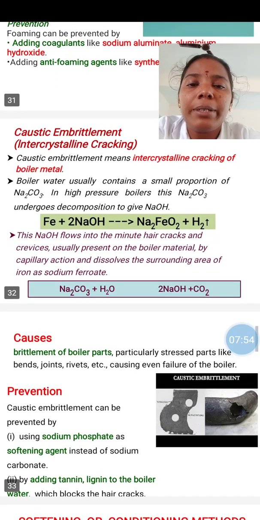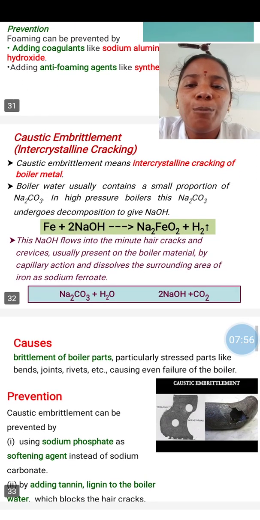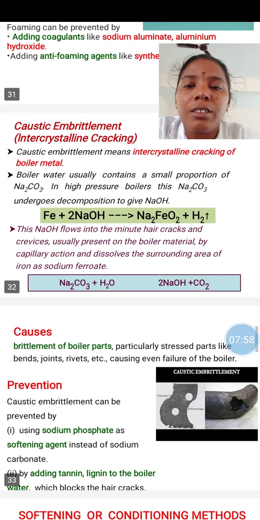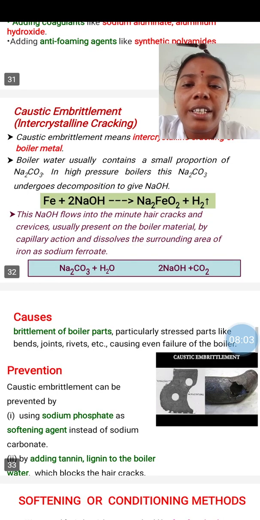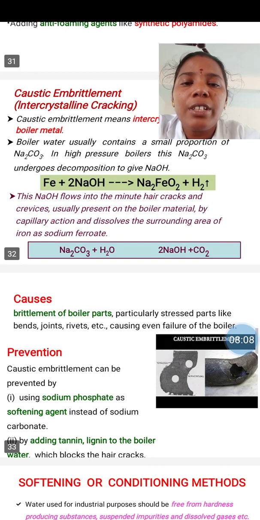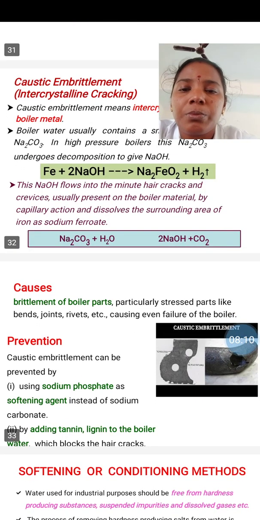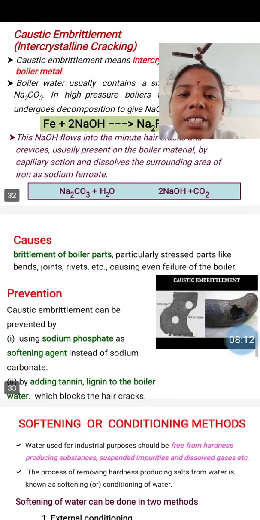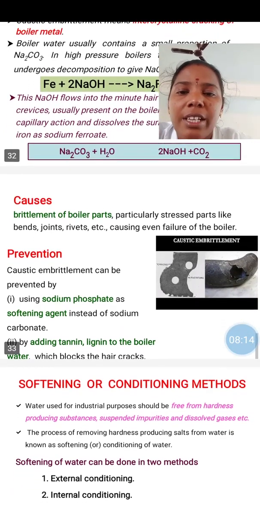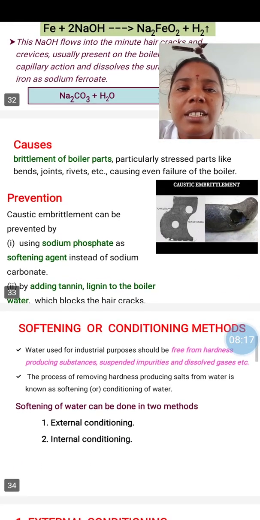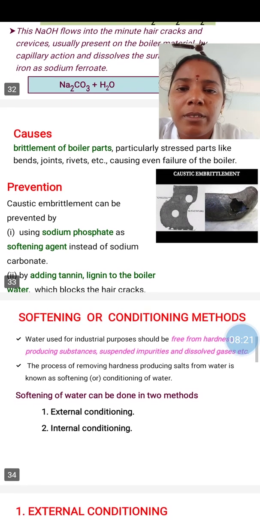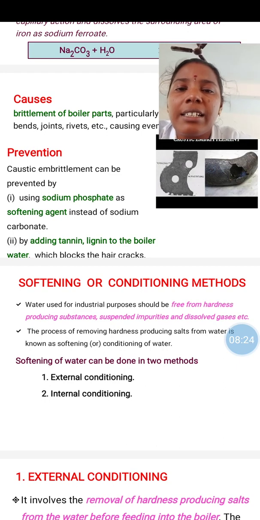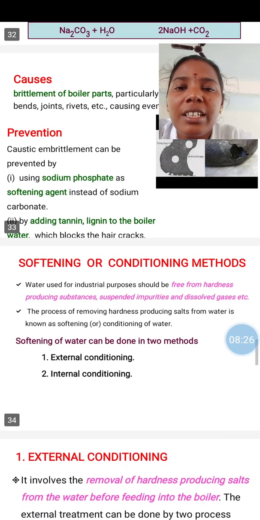So caustic embrittlement, that means intercrystalline cracking of boiler metal. A boiler must usually contain a small portion of sodium carbonate. It reacts with the boiler metal to produce sodium ferroate, Na2FeO2. This again reacts with the water and forms sodium hydroxide and carbon dioxide. The sodium hydroxide increases the crevices in the boiler. So due to this, some cracking arises. This is known as intercrystalline cracking.